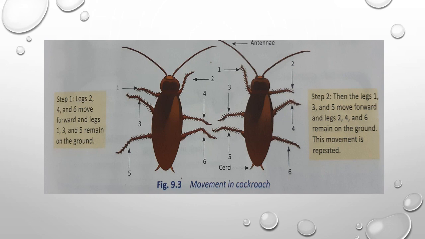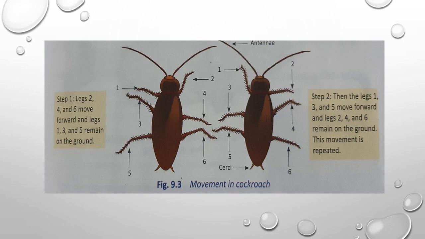Then in step 2, legs 1, 3 and 5 move forward, and legs 2, 4 and 6 remain on the ground. This movement is repeated.